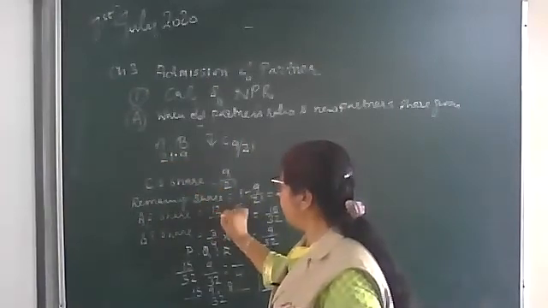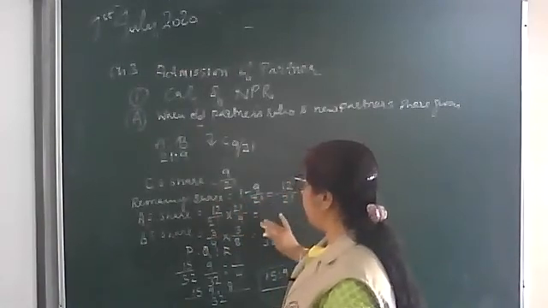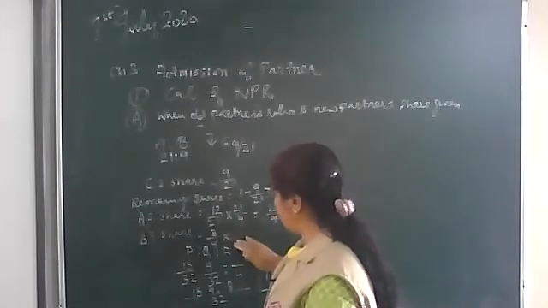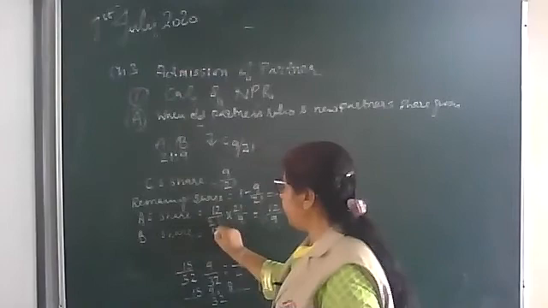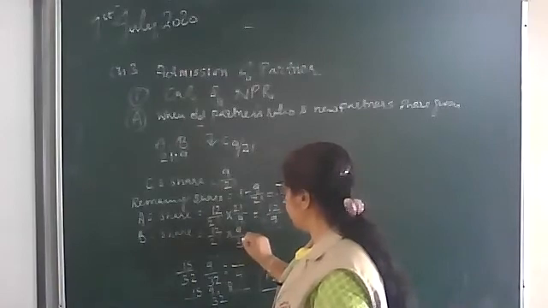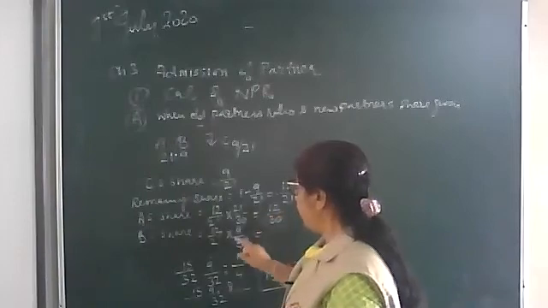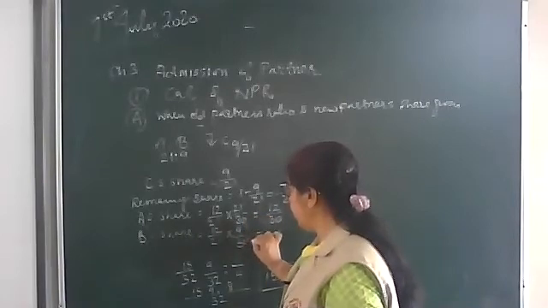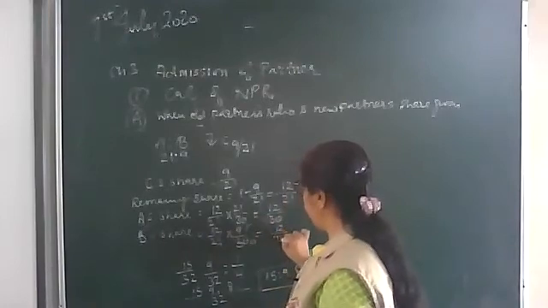So 12/21 into 21/30, and the final will be 12/30 for A. Same we will calculate for B: 12/21 into 9/30. When we divide it, 3 3s are, 3 10s are, and 3 7s are.